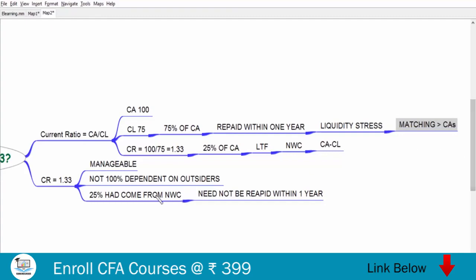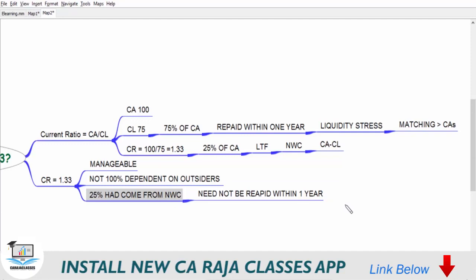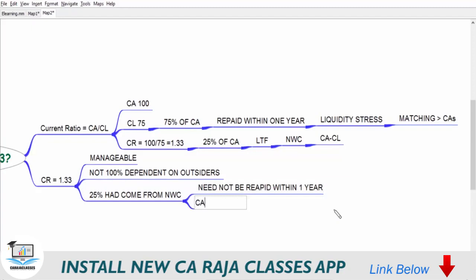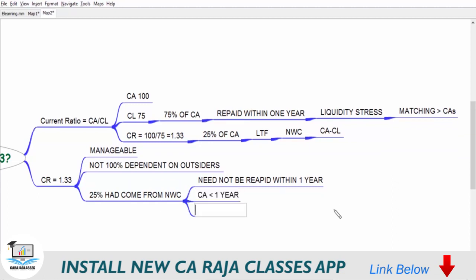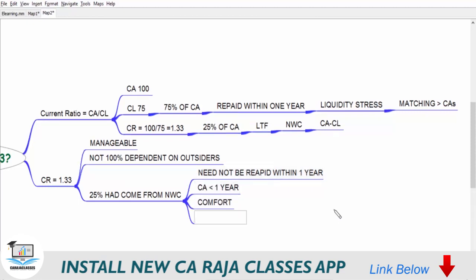But if you have 25% of current assets funded by net working capital, then you need not worry about repaying them within 1 year. Whereas current assets are those assets that you can convert into cash within 1 year. It means now you are going to have some kind of comfort, because you can allow your business to generate money within a period of 1 year, but that need not be repaid within 1 year. It means your business will have what is known as liquidity.